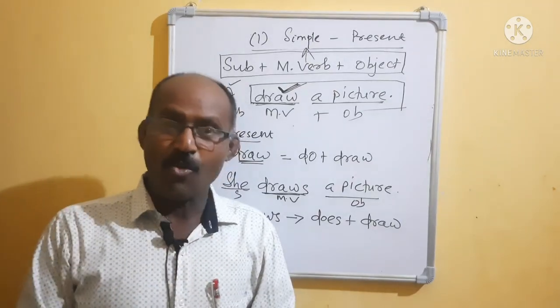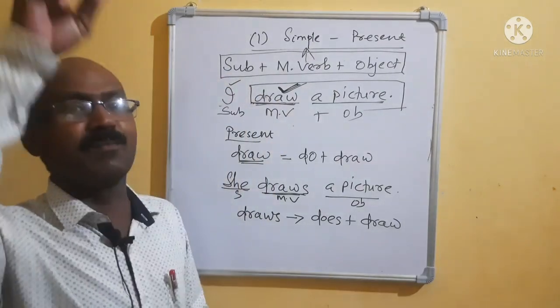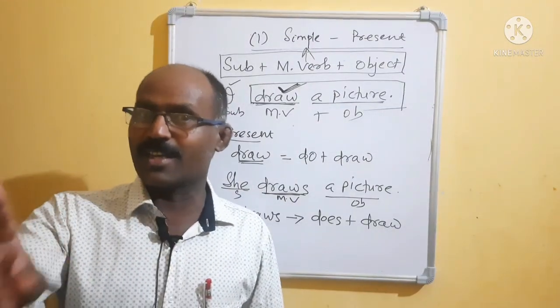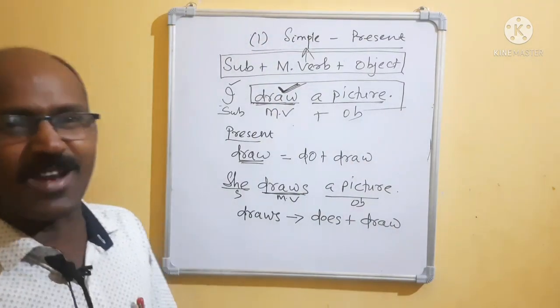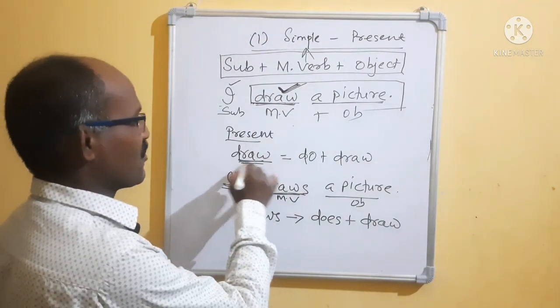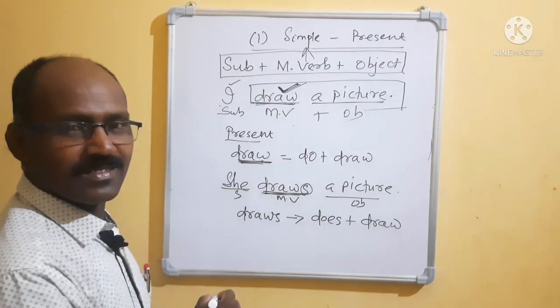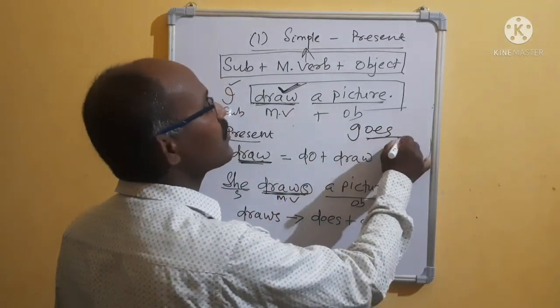But when you use S or ES in the main verb, that becomes singular. Draws is singular. We have used S. Goes, for example, is singular.